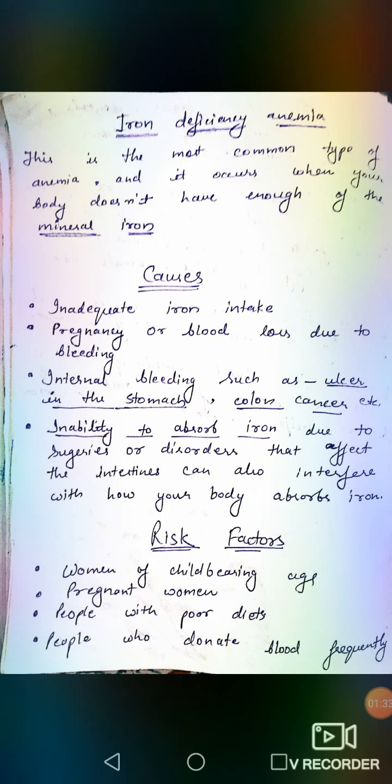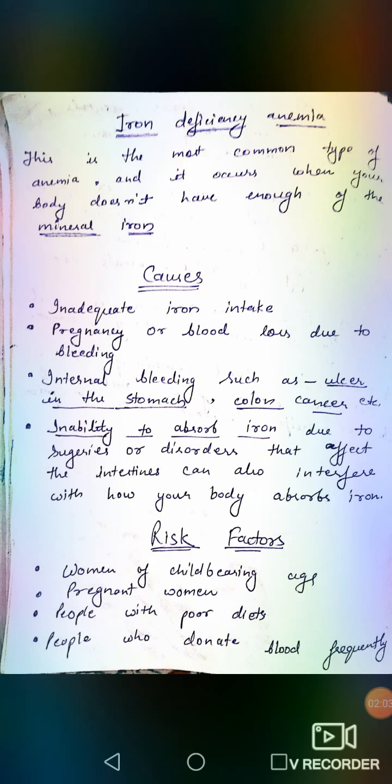Next, pregnancy or blood loss due to bleeding. If there is abnormal bleeding, there will also be a shortage of iron. Next factor is internal bleeding, such as an ulcer in the stomach. Some types of cancer, like colon cancer, can also cause iron deficiency anemia.